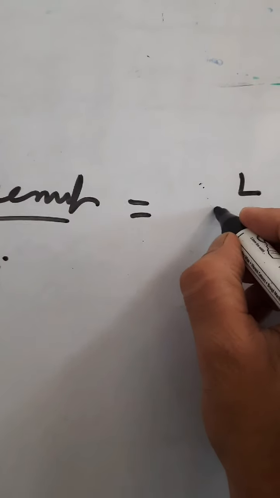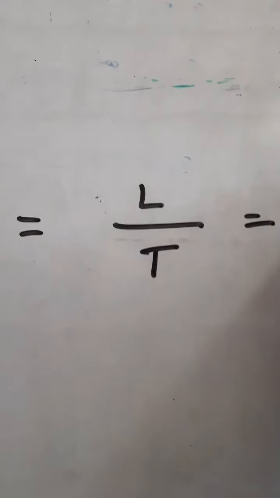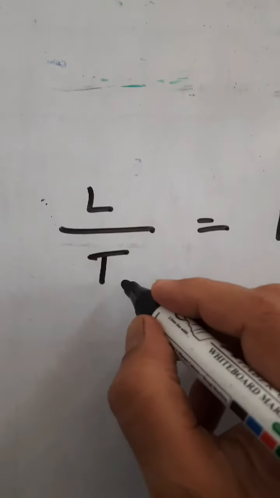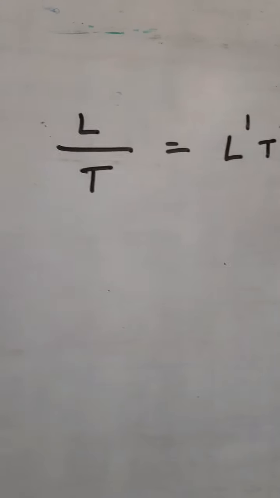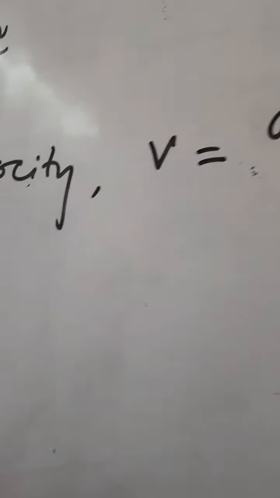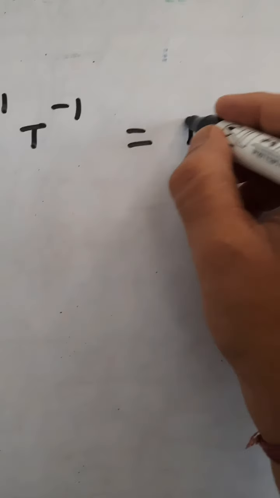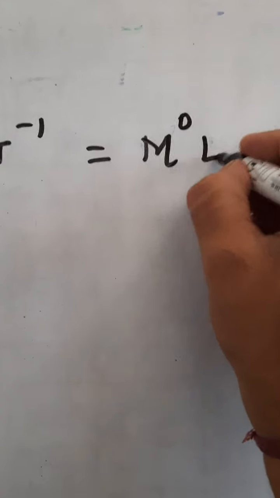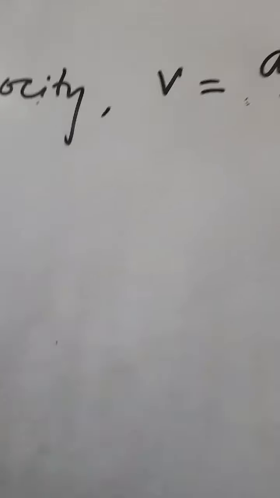Displacement is represented by L, the symbol of length is L, and time is T. So we can write L to the power 1, and T to the power minus 1. Usually in most physical quantities we represent the dimension in terms of M, L, T: mass, length and time. Here mass is not there, so we write M to the power 0, L to the power 1, T to the power minus 1. This is the dimension of the velocity, right?